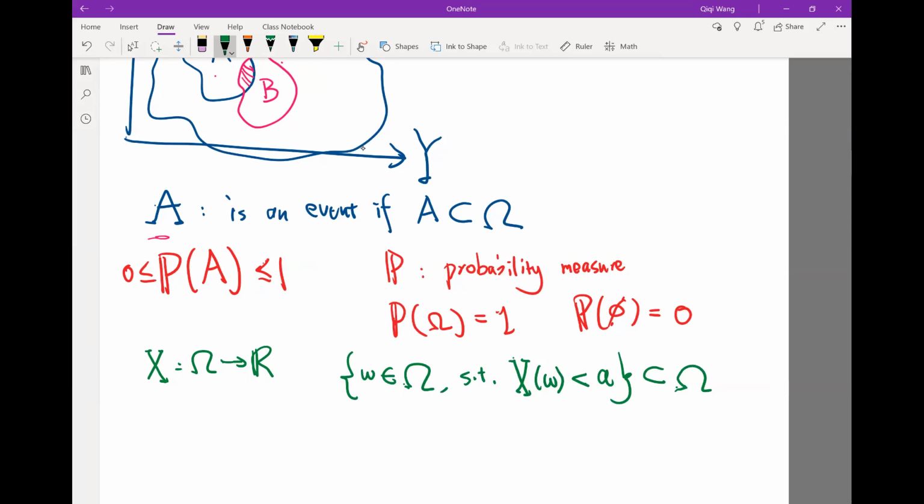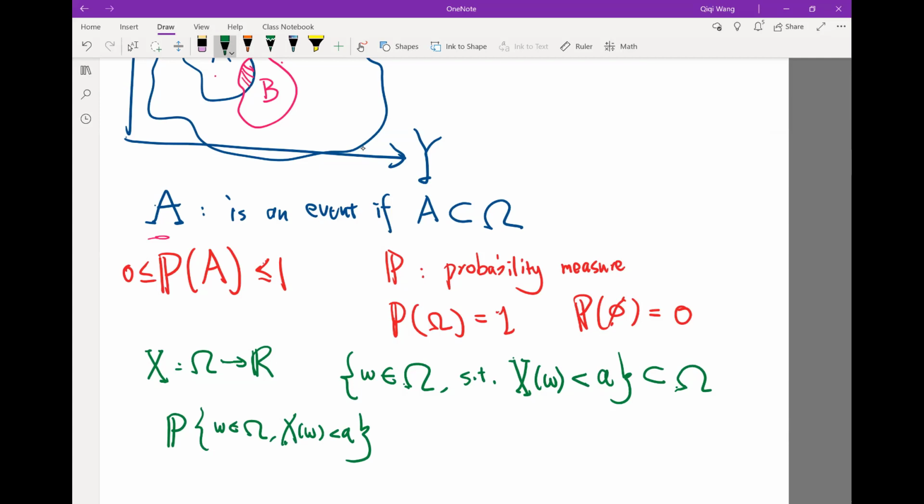Okay, so that's this. And this event can be measured using the probability measure, right?